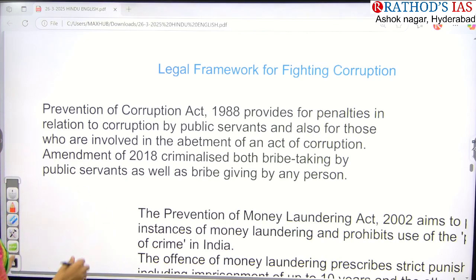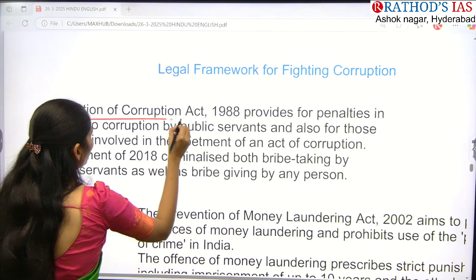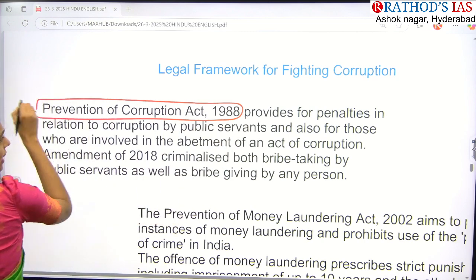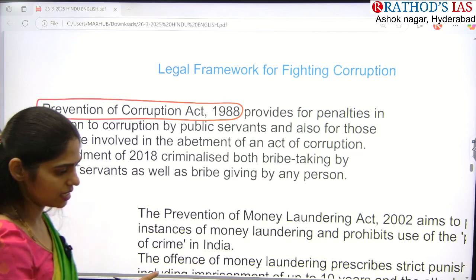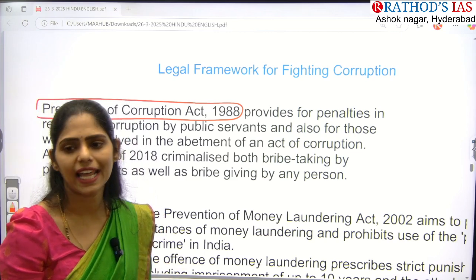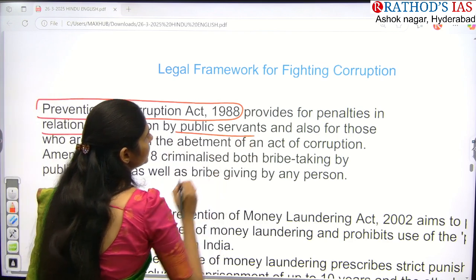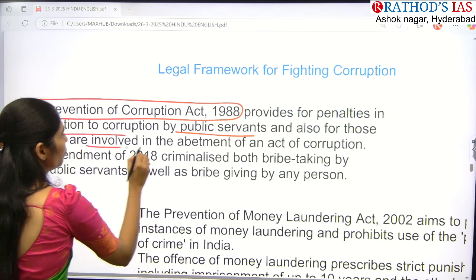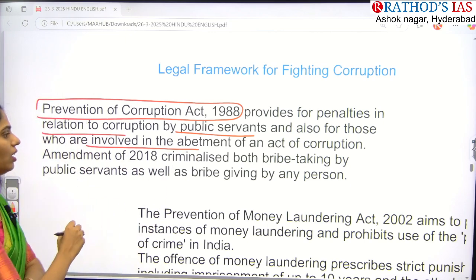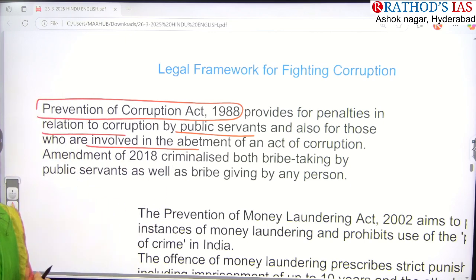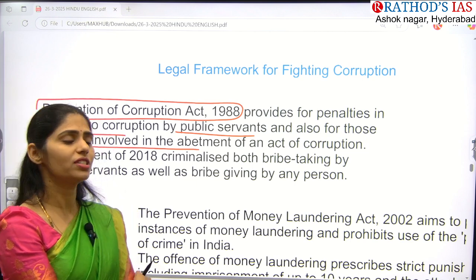What are they? You know about the Prevention of Corruption Act of 1988. This act says we have to give certain penalties in relation to corruption by public servants and also those involved in this act of corruption. An amendment was made recently, in 2018.